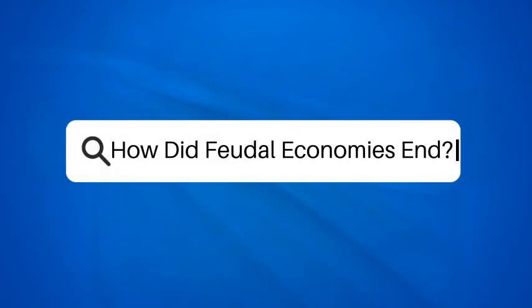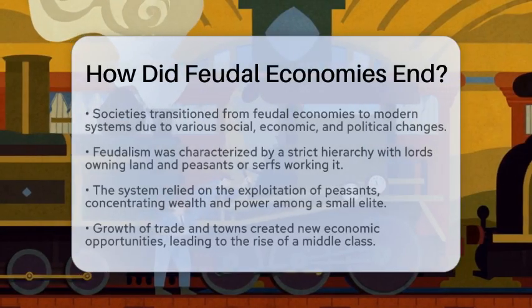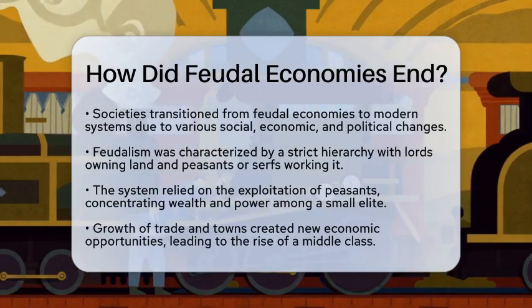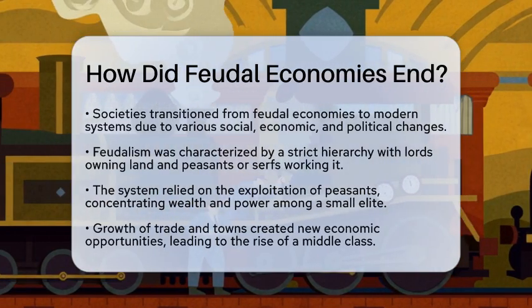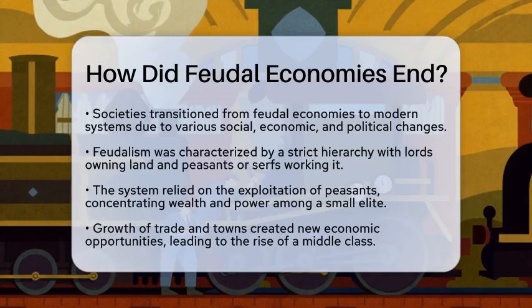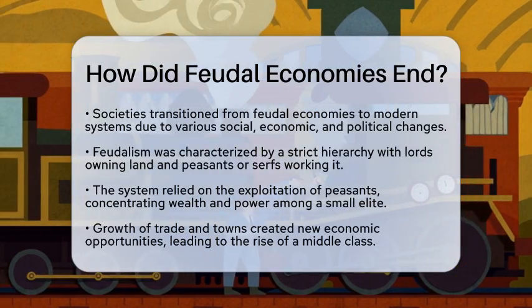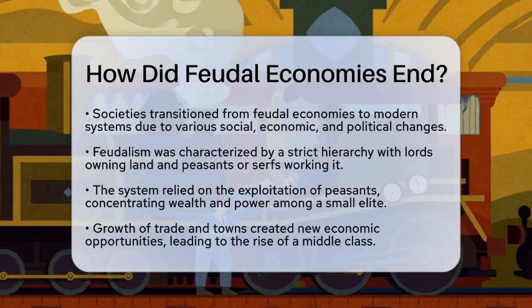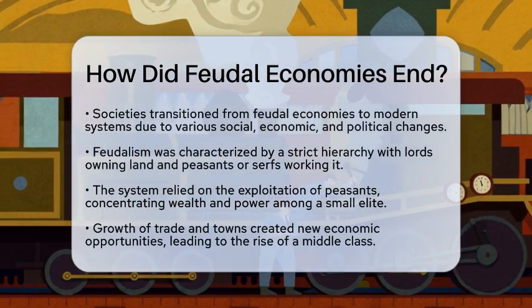How did feudal economies end? Have you ever wondered how societies transitioned from feudal economies to more modern systems? The end of feudal economies was a complex process influenced by various social, economic, and political changes. Feudalism was built on a strict hierarchy where lords owned the land and peasants or serfs worked it.